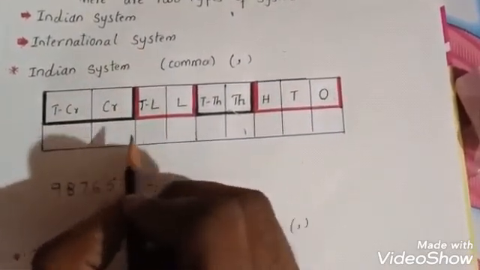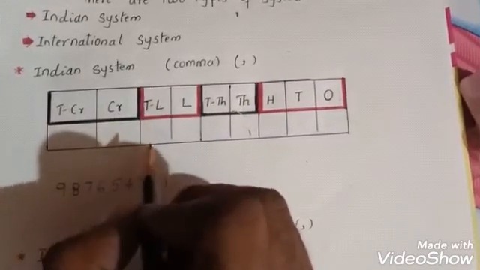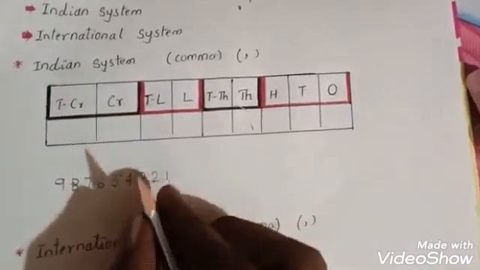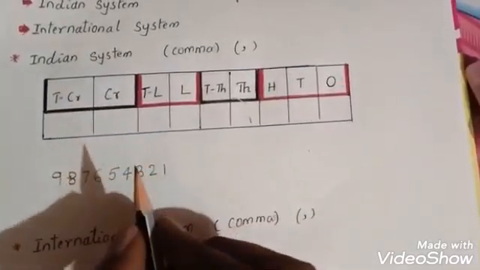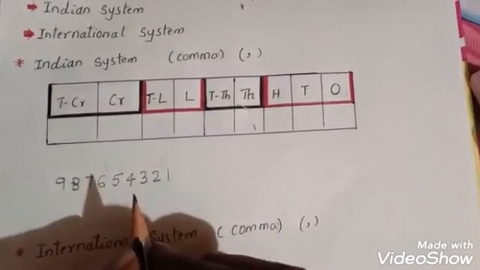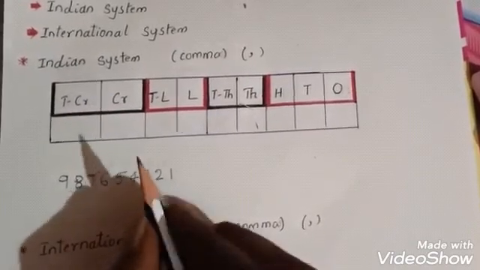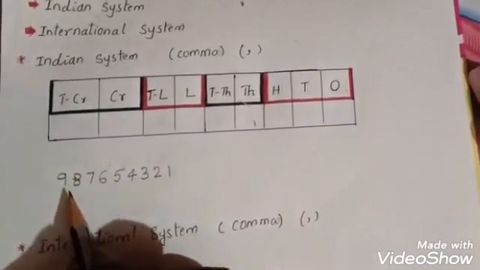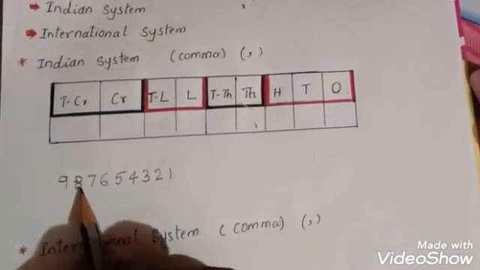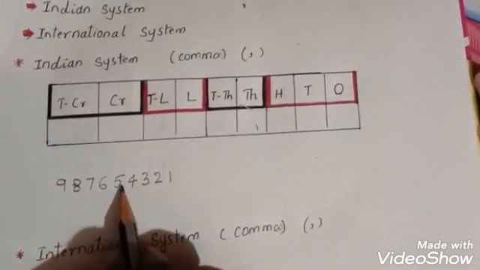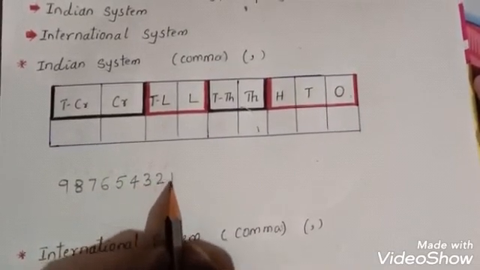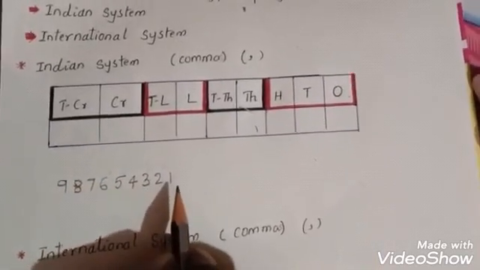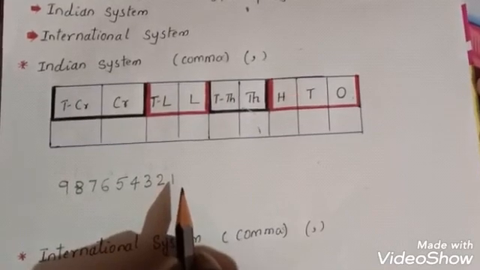how to read a large number, for example, one large number is there, how to read the large number, how to put the commas and how to write the large number. In the Indian system children, I have taken one large number. What is that number children? 9, 8, 7, 6, 5, 4, 3, 2, 1. I have taken this large number and how to write these numbers in words.